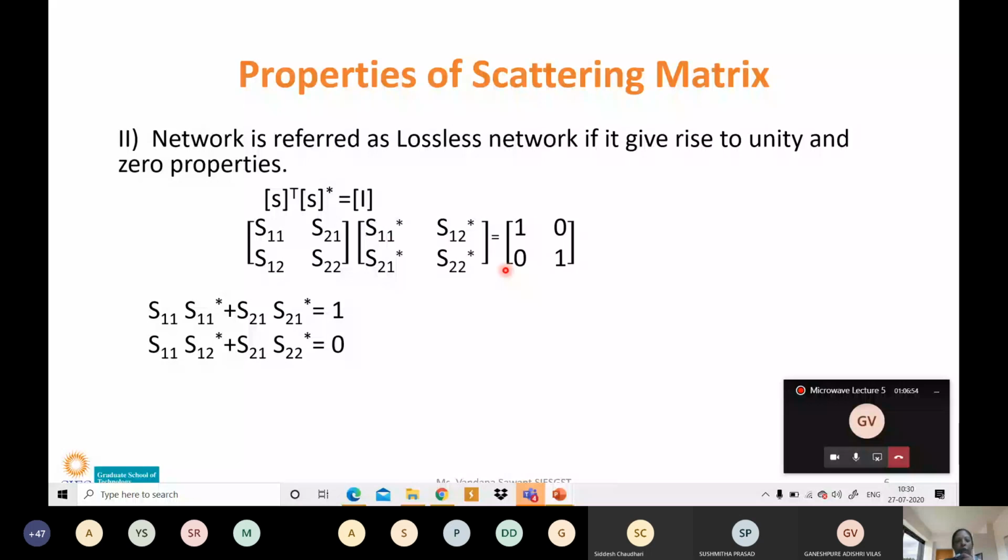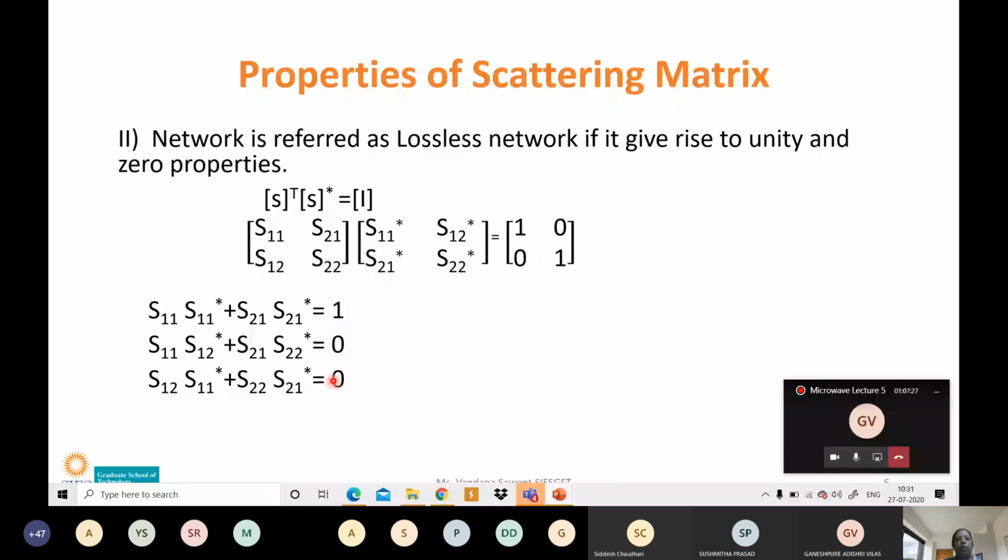So that is S12 multiplied by S11 complex conjugate, plus the second element S22 multiplied by S21 complex conjugate, which is equal to the first element of the second row, that is 0.